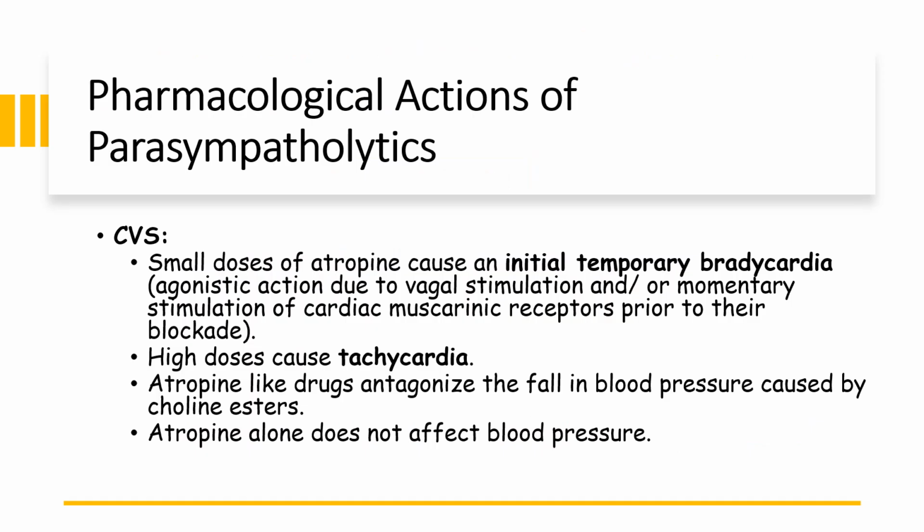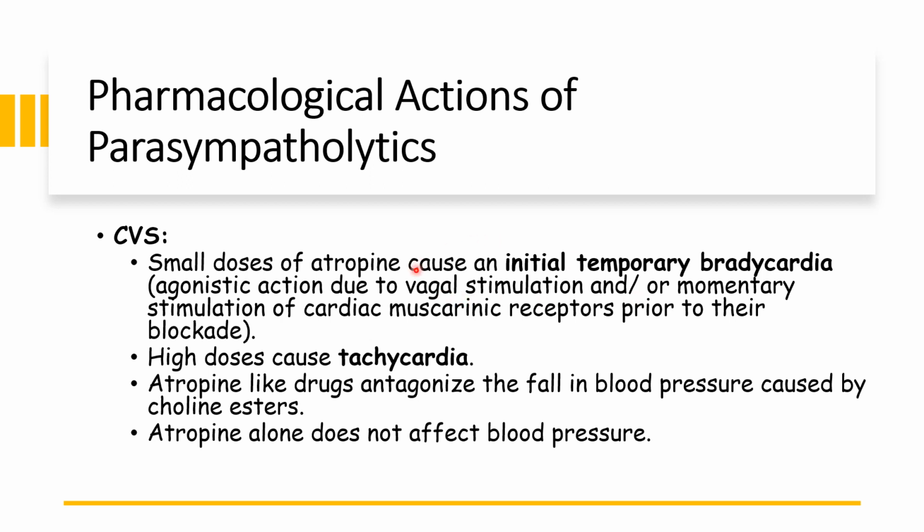For the pharmacological actions of the parasympatholytic drugs, we'll start with the cardiovascular system. For the effects of the anticholinergic drugs on the heart, small doses of atropine will cause an initial temporary bradycardia. This is the initial effect of administering atropine. This is due to the agonistic action to vagal stimulation.